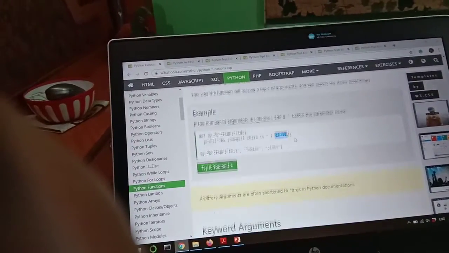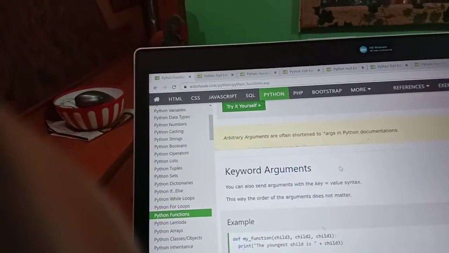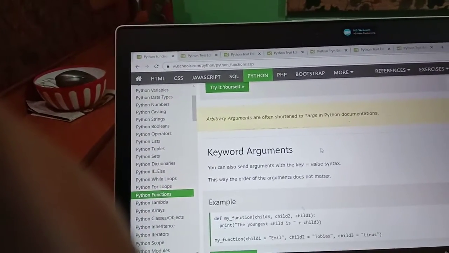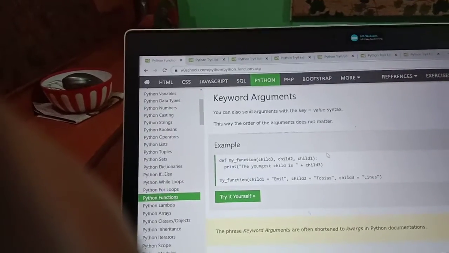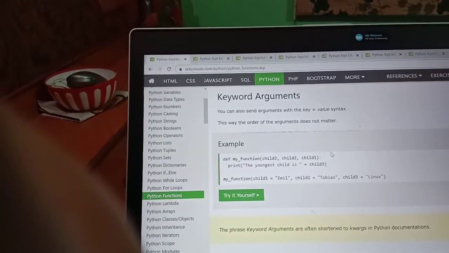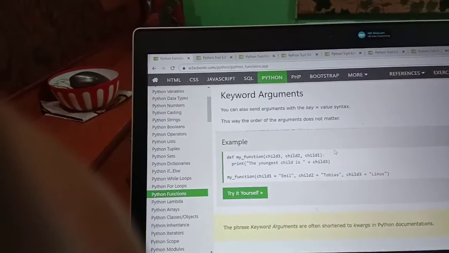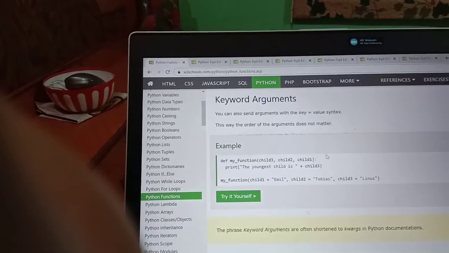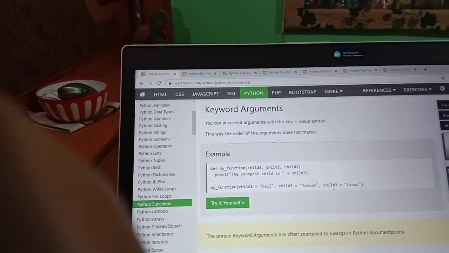Now we are moving further. Keyword arguments. You can also send arguments with the key equal to value syntax. This way the order of the arguments does not matter. Example: define my function child 3, child 2, child 1, then print the youngest child is plus child 3. Now in my function we are giving child 1 value equal to Emil, child 2 equal to Tobias, and child 3 equal to Linus.